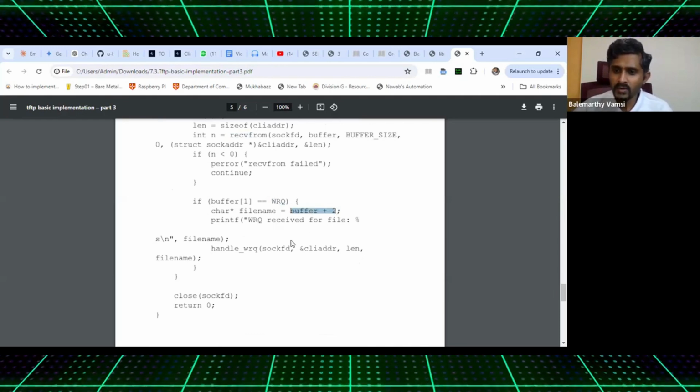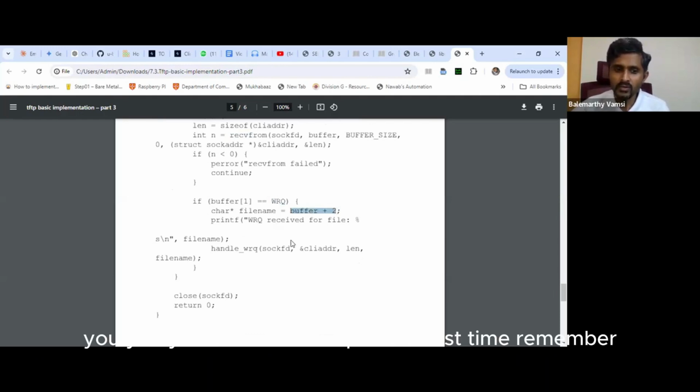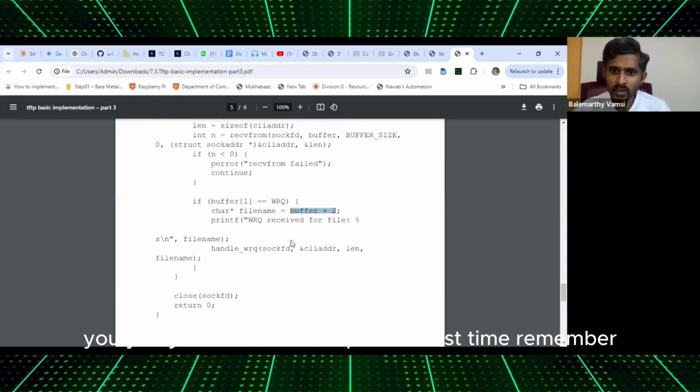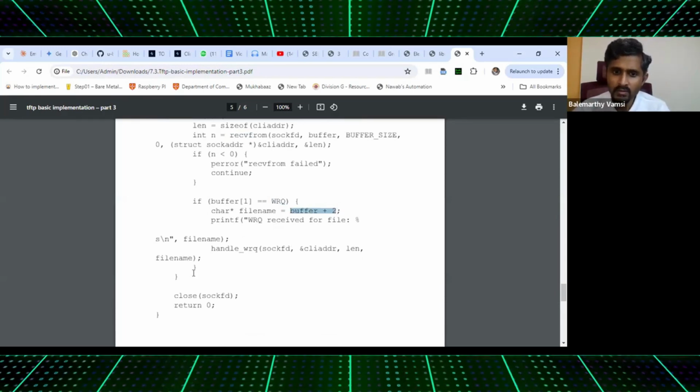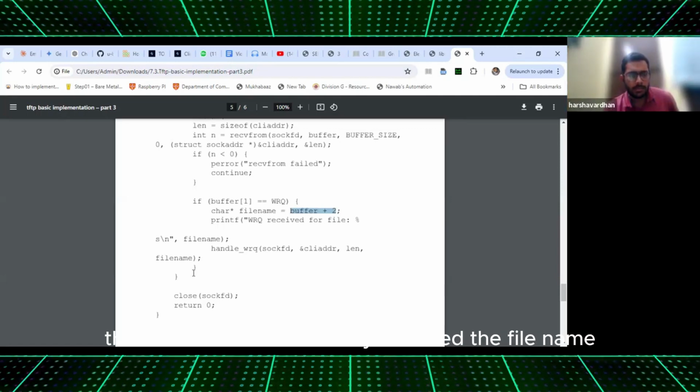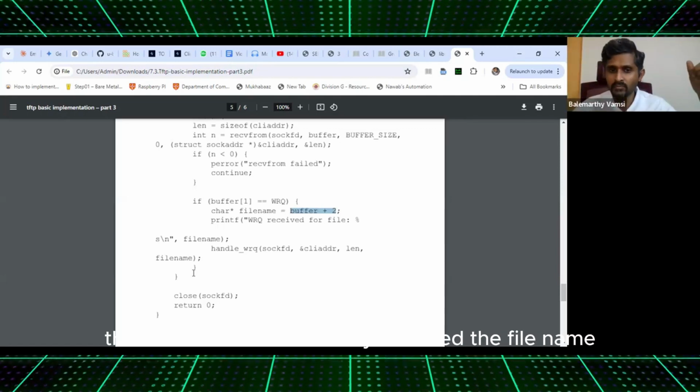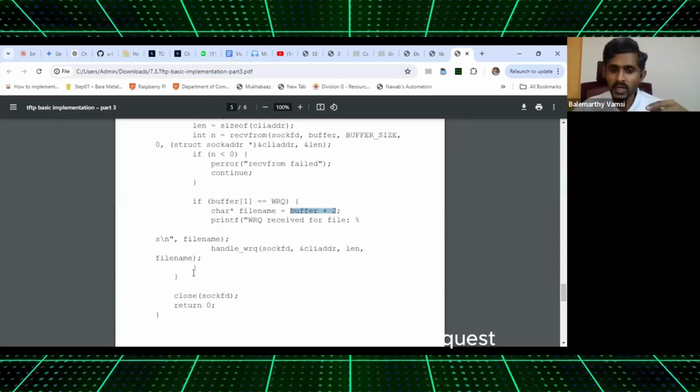Clear here? Harsha, you had a similar question last time, remember? Yes sir. Where is the file name and all those things? Yes, the server already received the file name last time because it was a read request.